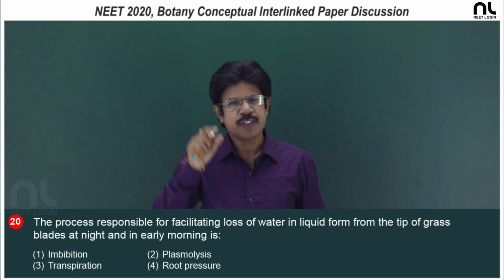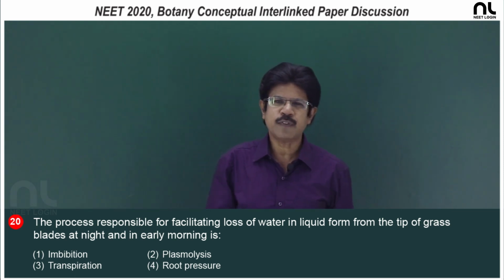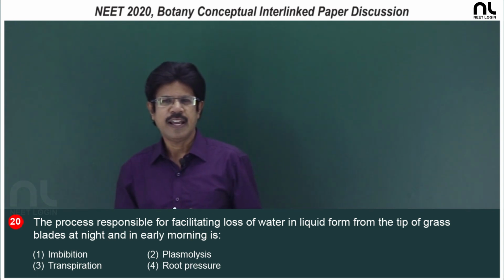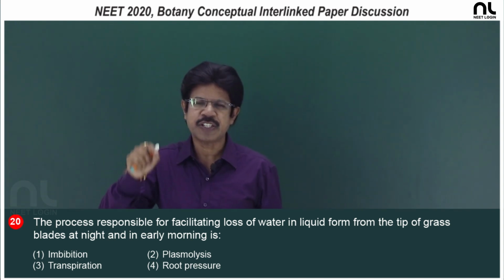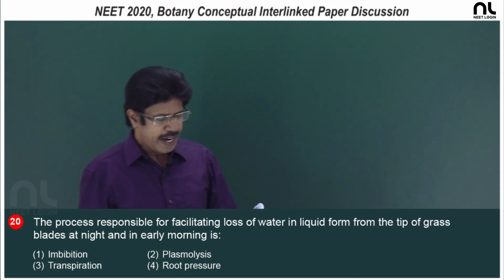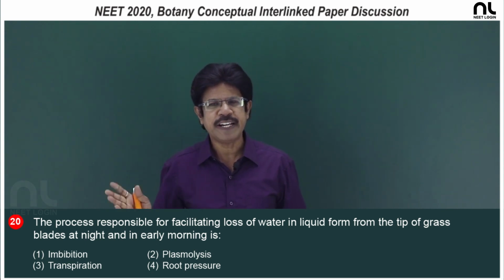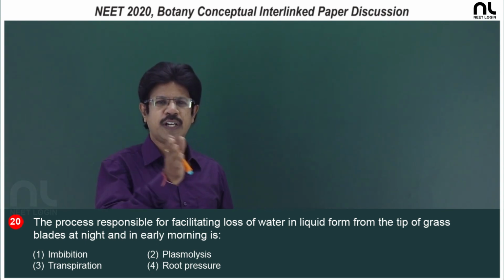Root pressure helps to re-establish the fact that water forms a continuous channel, as it breaks in case of the tension created by transpiration pull. And this root pressure is because of rapid entry of water from the soil into the root.